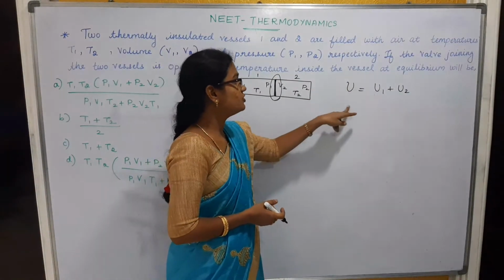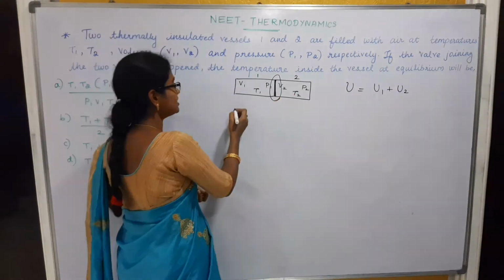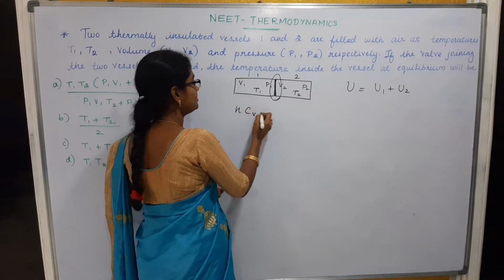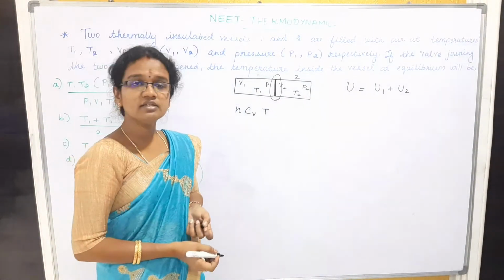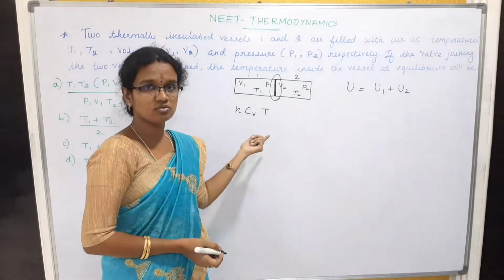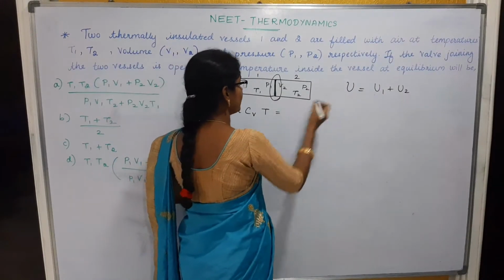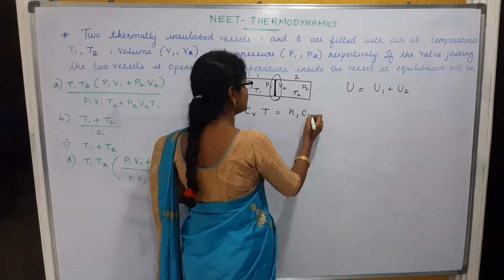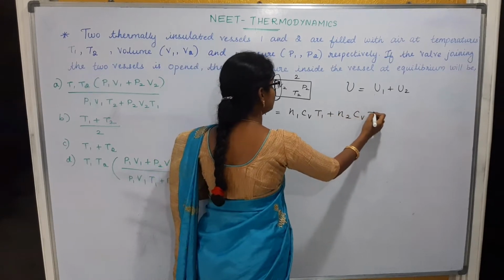In terms of U, what shall we write in terms of V? We have to convert this formula to n Cv. Usually we take this as del T, but in this problem we are considering it as n Cv T alone. So replace U1 as n1 Cv T1 and U2 as n2 Cv T2.